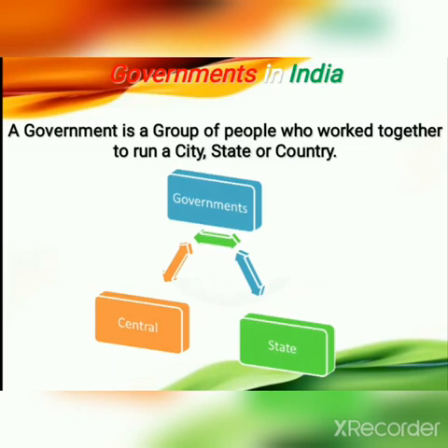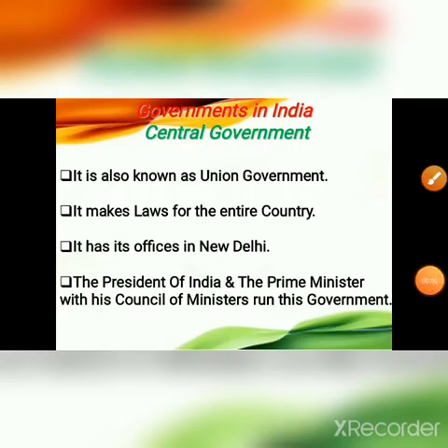Governments in India. A government is a group of people who work together to run a city, state, or country. There are two types of government in our country. These are the central government and the state government.